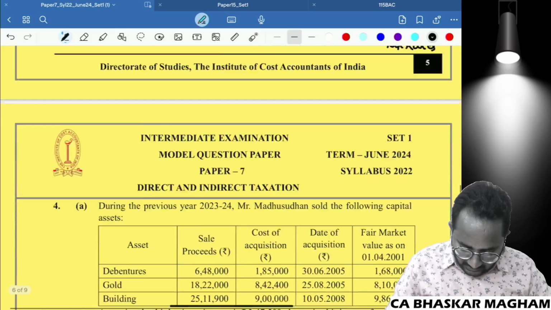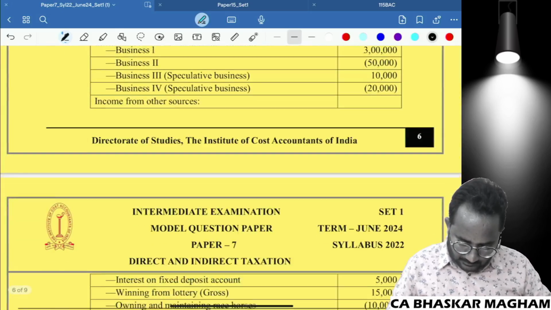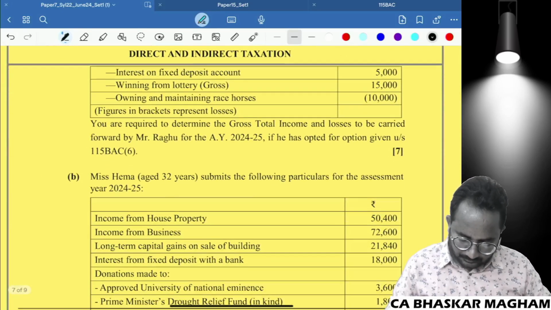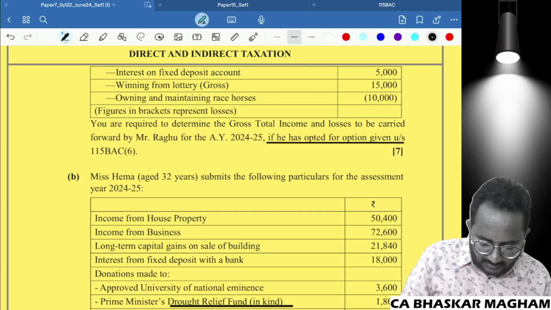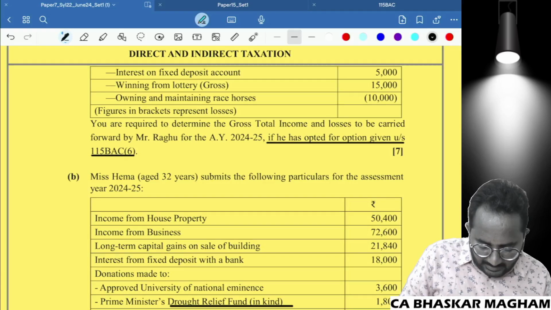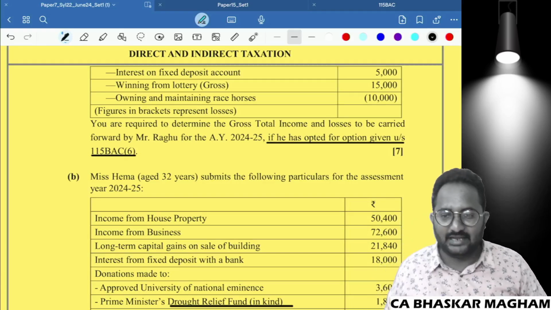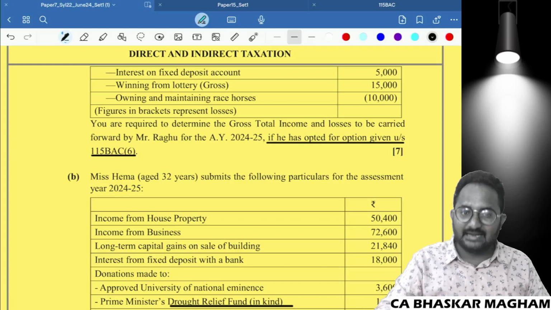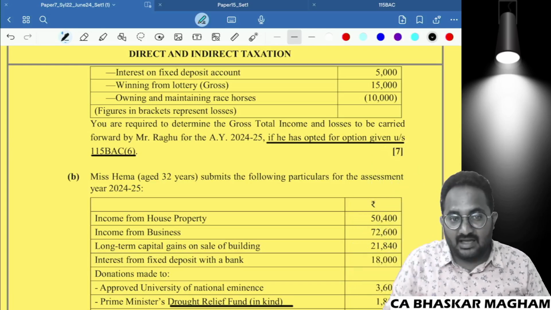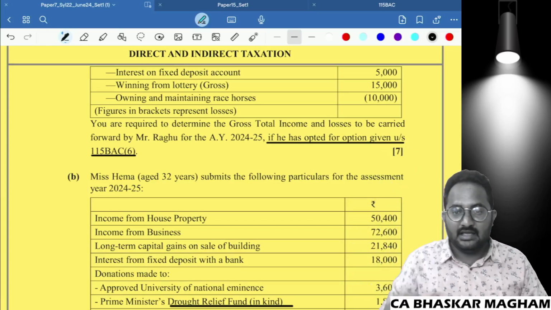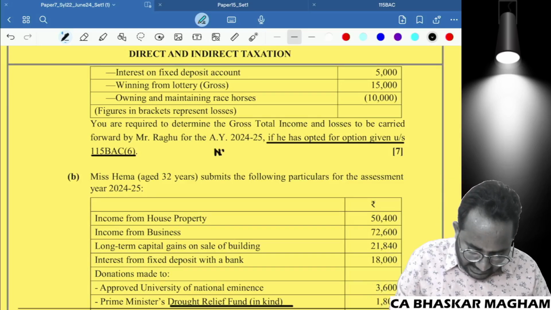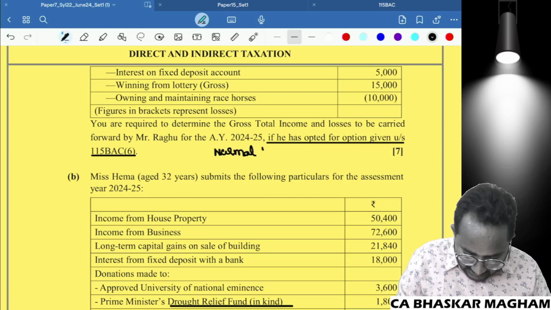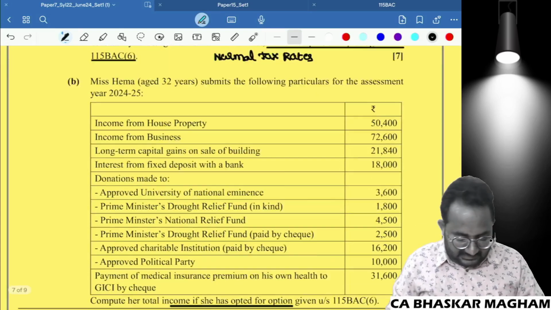One more question I want to show you. If he opted the option given under section 115BAC(6), 115BAC means the default tax regime only. He opted 115BAC(6) means he wants to shift over from the default to normal tax rate. That means the tax rate he is following is normal tax rates. So please make an observation of this subsection 6.